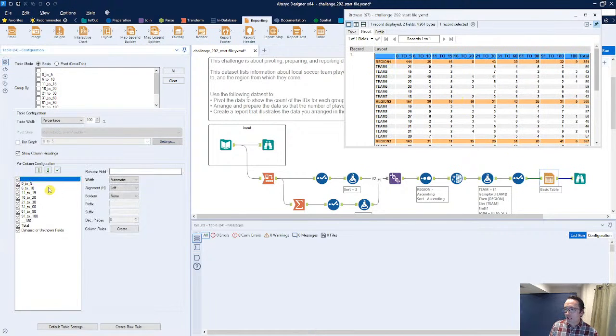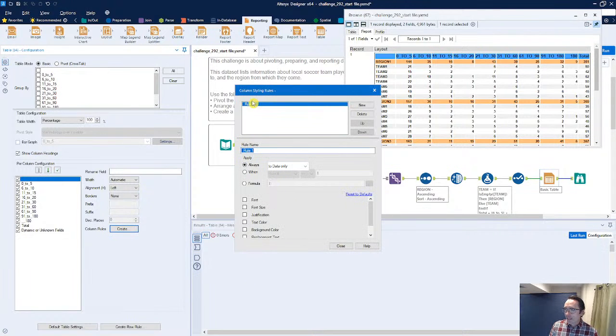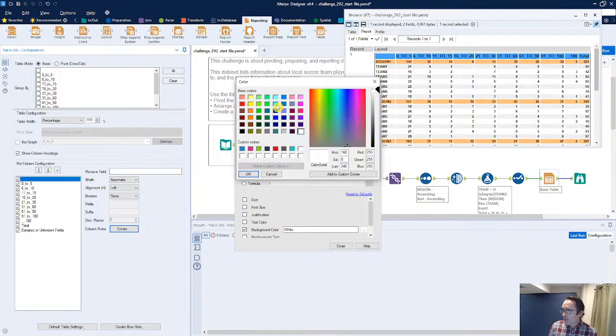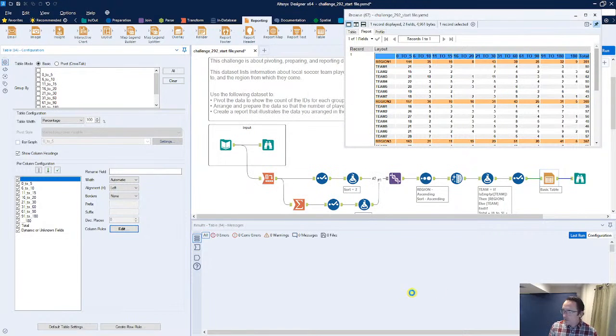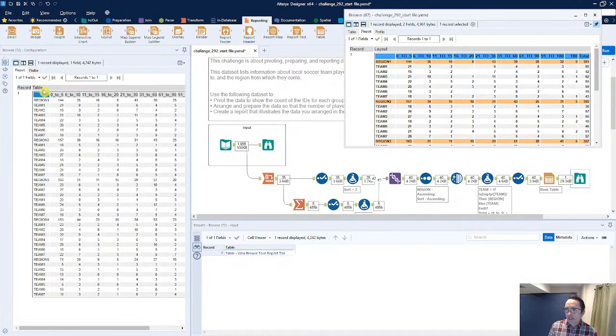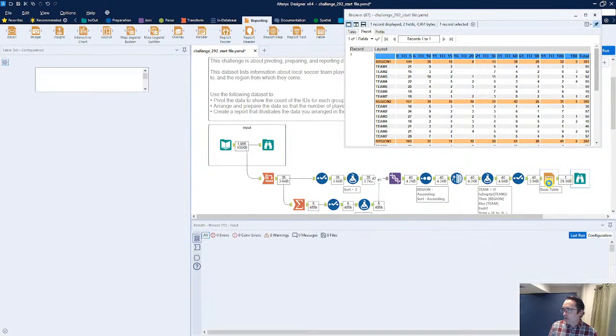What I'm going to do first is, within this column header here, I'm going to create a column rule, and I'm going to apply this rule and call it header color. Now what this allows us to do is say always to the header only, and we're going to update that background color here. There's a light blue. It looks like a lighter kind of Alteryx blue. Now I've got a blue that's more of a Data Prep U blue. So I'm going to go ahead and add that in, close it, quick run, and now we actually see that we've got that particular column.